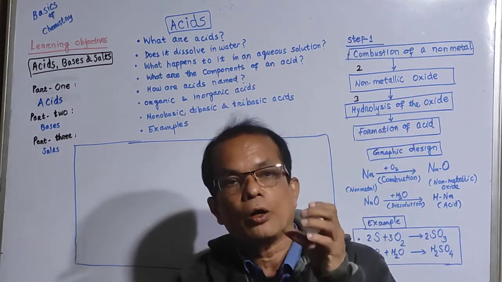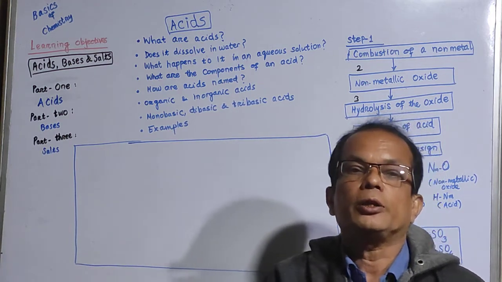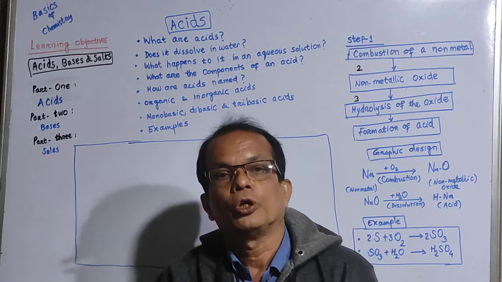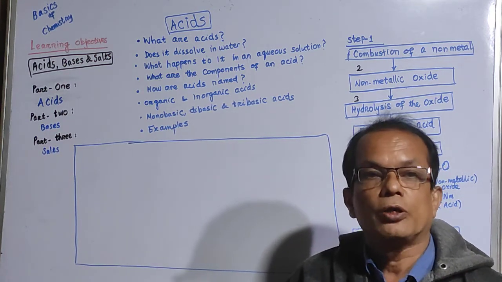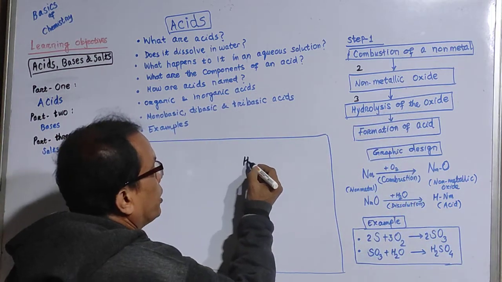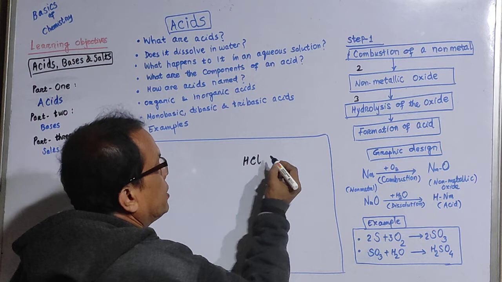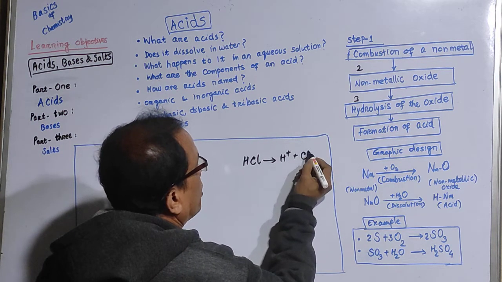When you add water to anything that is soluble in it, then it forms an aqueous solution. So in an aqueous solution of an acid, we must find the H plus ion and a non-metallic ion. So for example, hydrochloric acid is an acid. It contains H plus and Cl minus ions.